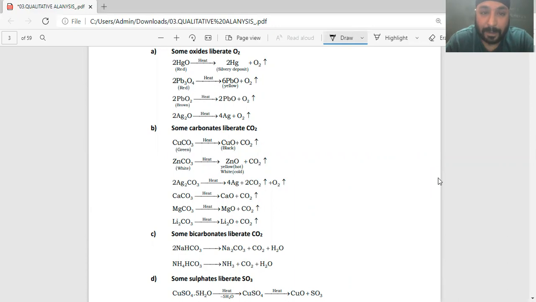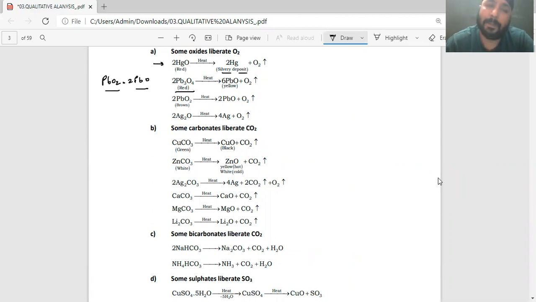Now understand, I have mercuric oxide, which is a red colored substance. When I'm heating it, mercury spontaneously loses its oxygen gas, and I'll get a silvery deposit at the bottom. Red lead oxide, that is Pb3O4. Now understand that Pb3O4 is actually a mixed oxide, made of PbO2 . 2PbO. So this comes out to be Pb3O4. If someone asks you the oxidation states of lead inside this Pb3O4, they are +4 and +2.